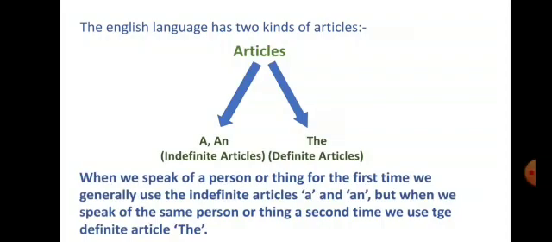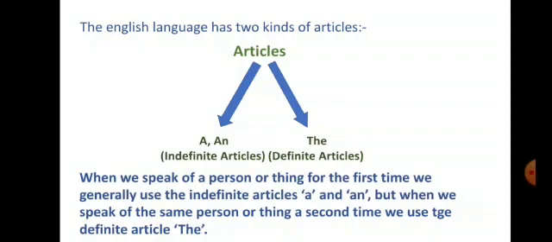Now, when we speak of a person or thing for the first time, we generally use the indefinite articles, that is a and an. But when we speak of the same person or thing a second time, we use the definite article the.